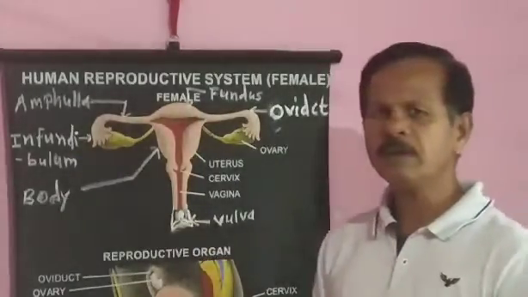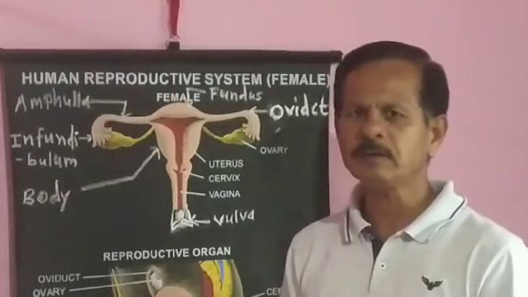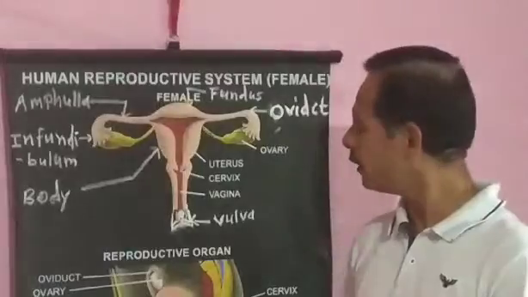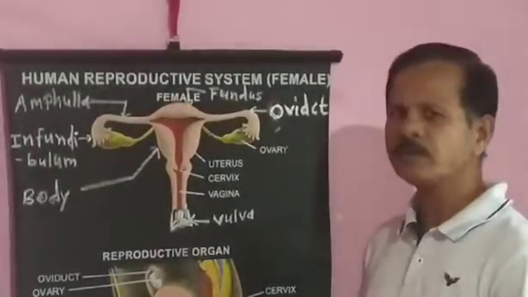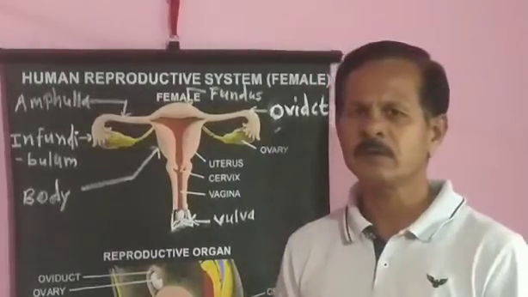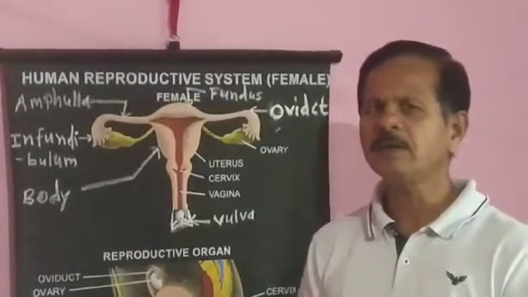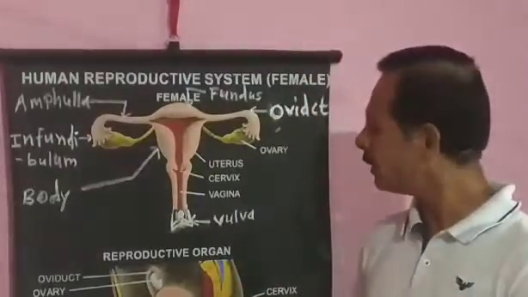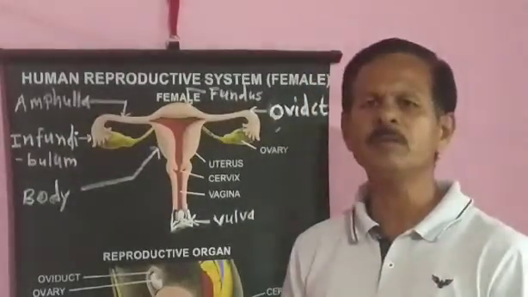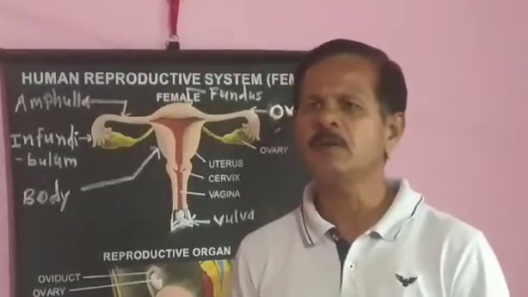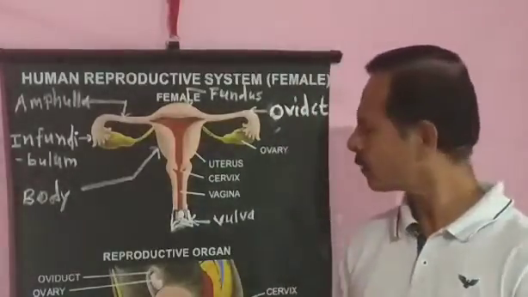Labia minora. These are thin folds of skin inner to the labia majora. Posteriorly they fuse together to form the fourchette, and anteriorly they cover the clitoris. Clitoris is a conical sensitive erectile projection present just below the opening of the urethra, and it is a major site of stimulation in the female during copulation.